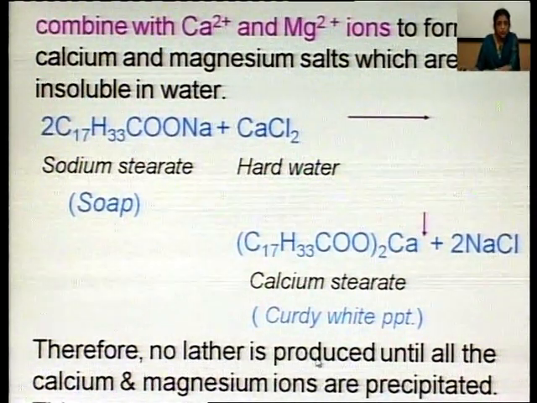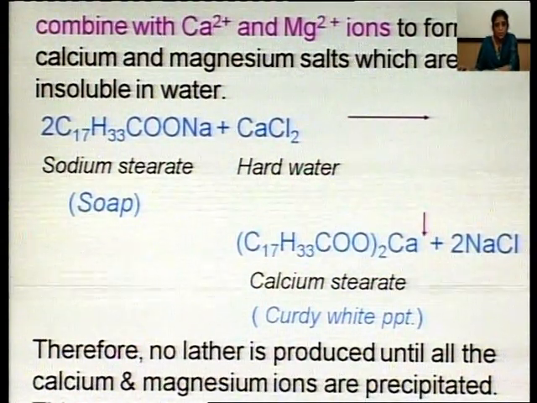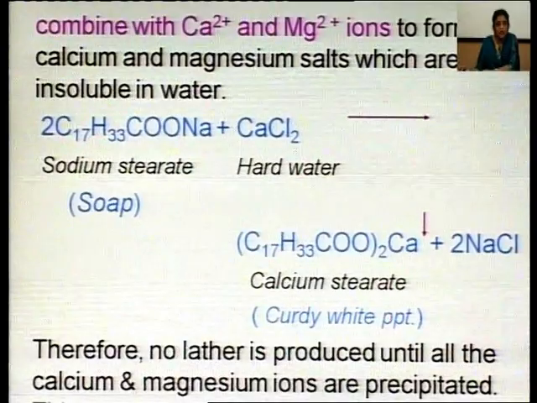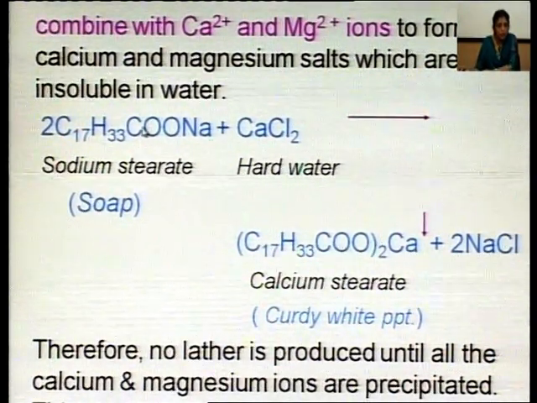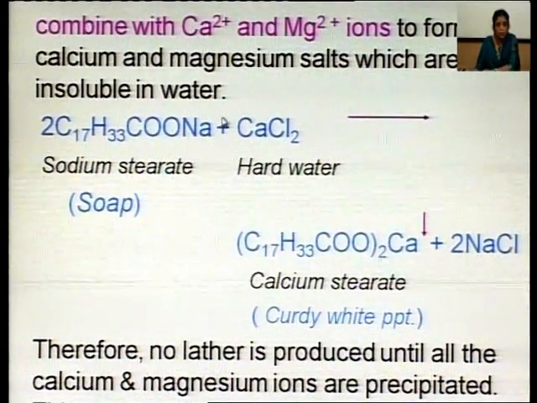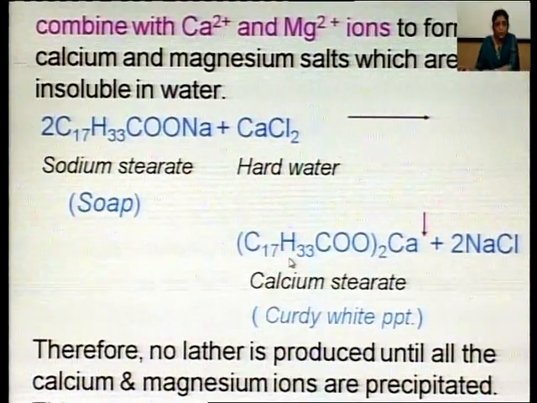Therefore, no lather is produced until all the calcium and magnesium ions are precipitated. This results in the wastage of soap. The soap which had been used for lather formation is consumed by the hardness causing substance, and there is no more lather formation.